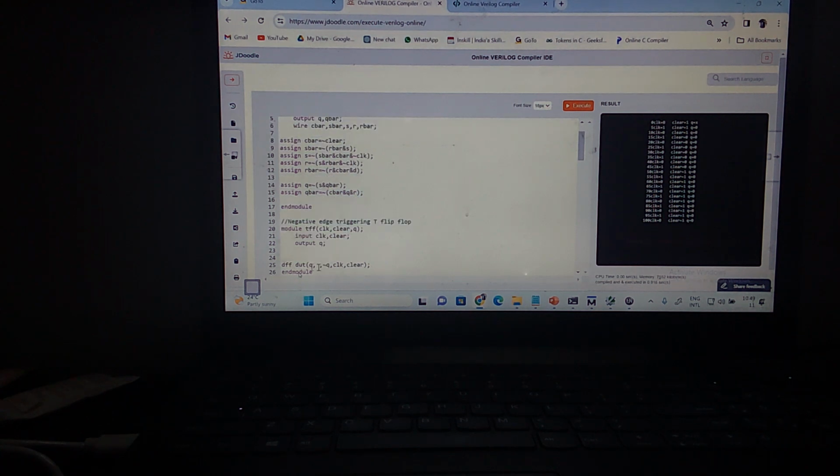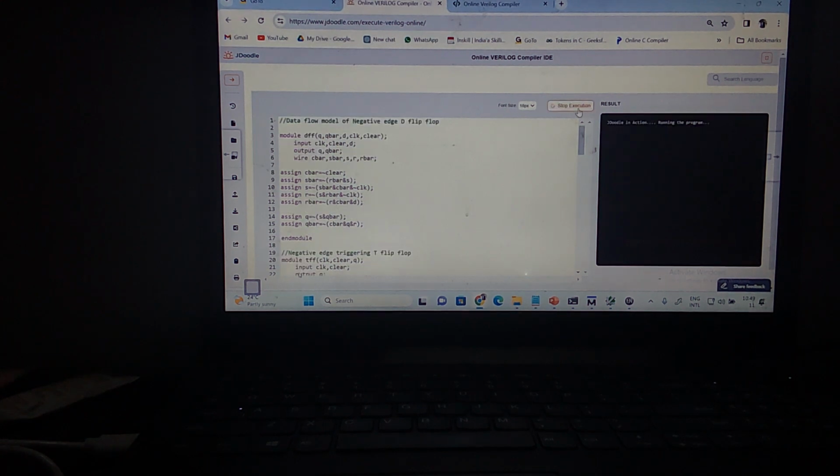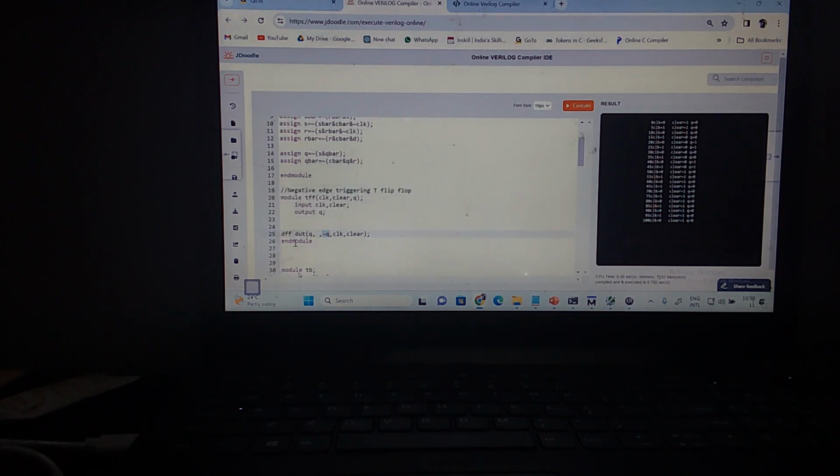Now I've connected here. D is connecting to Q bar, then clock and Q. Now this is working. The mistake I made here was in the port connections. When instantiating the D flip flop, these are the output ports, followed by the input ports. Earlier I did clock first, then D, Q and Q bar.